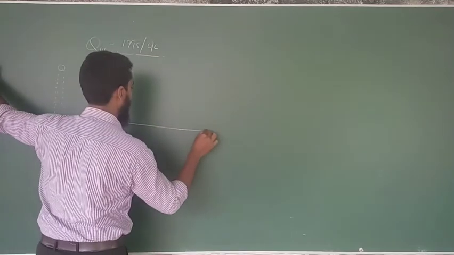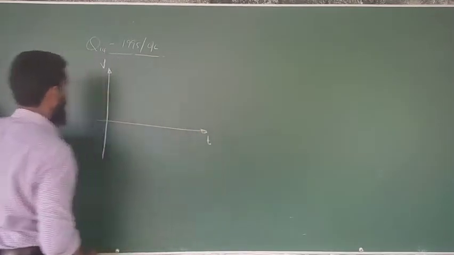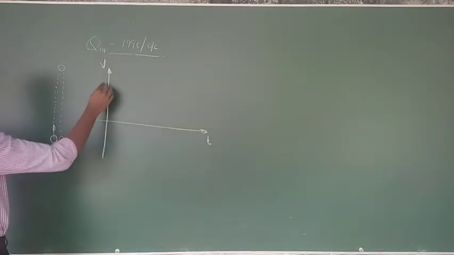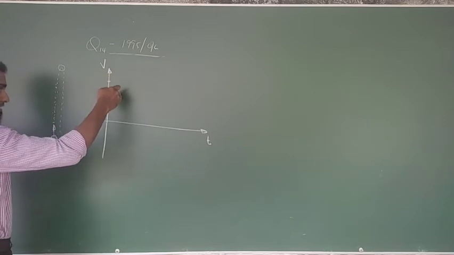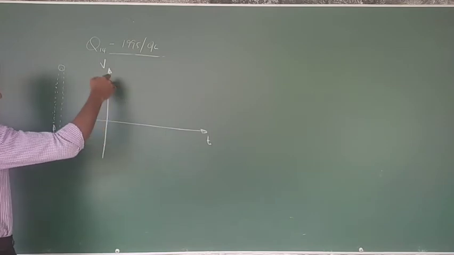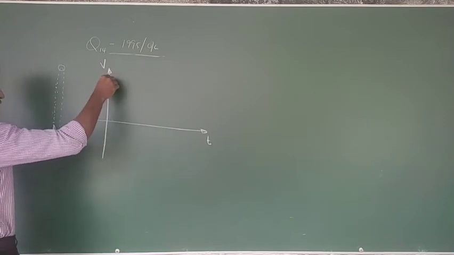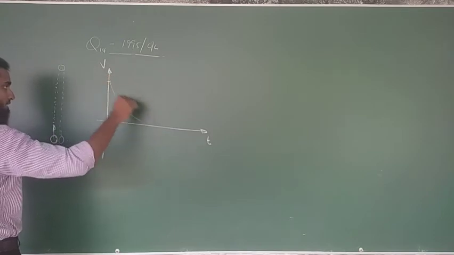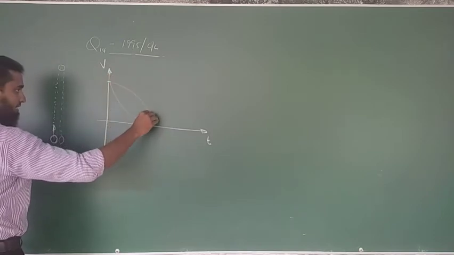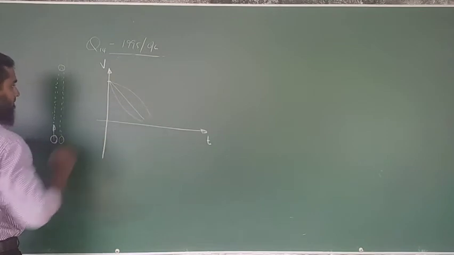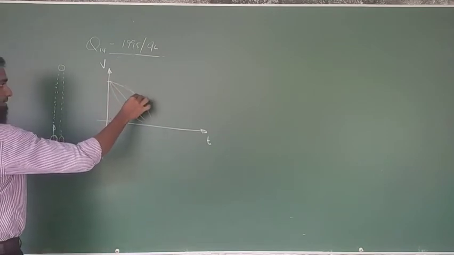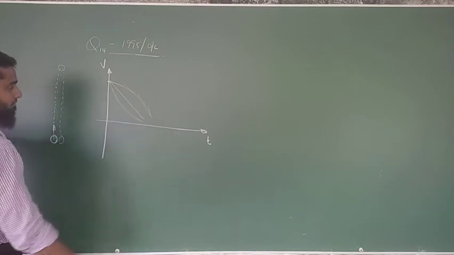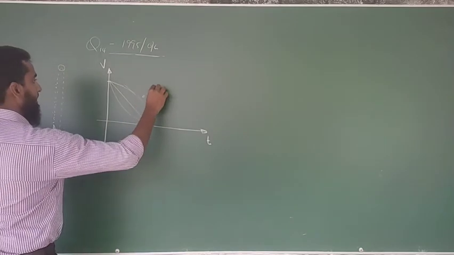Velocity time graph, right? Starting with the velocity is decreasing. Now the graph should move in this side, right? But since how it's going to move? It's going to move like this, or it's going to move like this, or it's going to move like this, right? Here the slope is increasing, which means increasing acceleration.